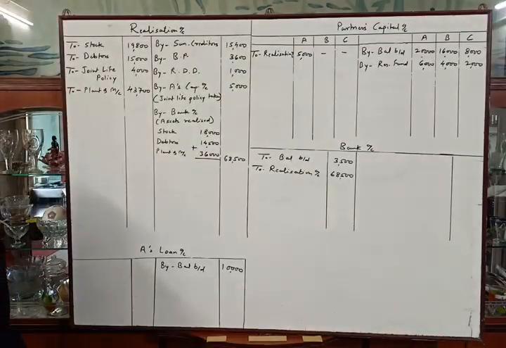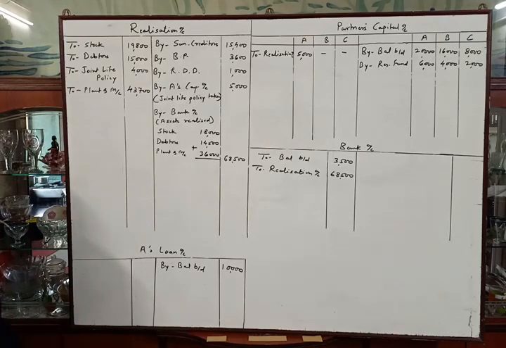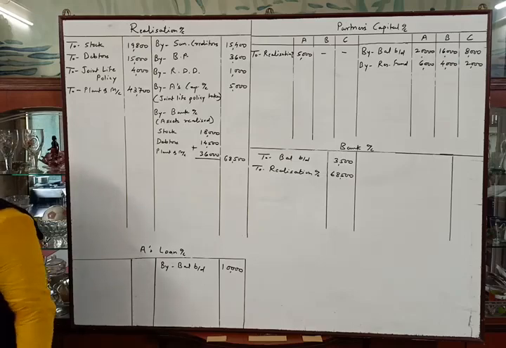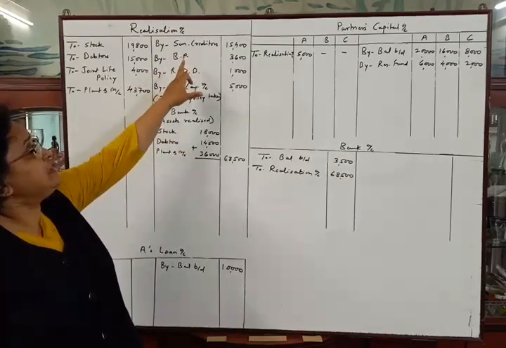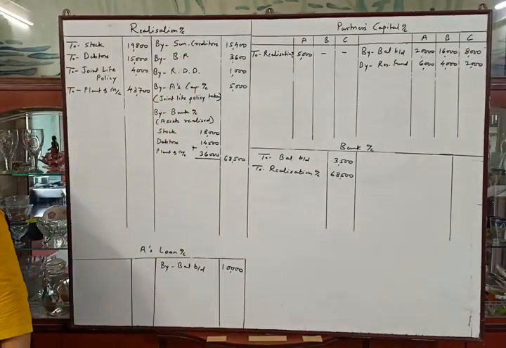Liabilities were paid in full. In addition, one bill for rupees 700 under discount was dishonored and had to be taken up by the firm. So we have to pay sundry creditors, which is our external liability, bills payable, and additional liability created by bills receivable dishonored, that is rupees 700.